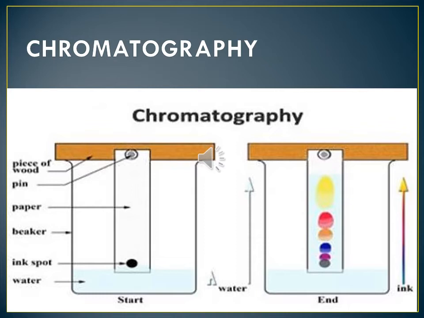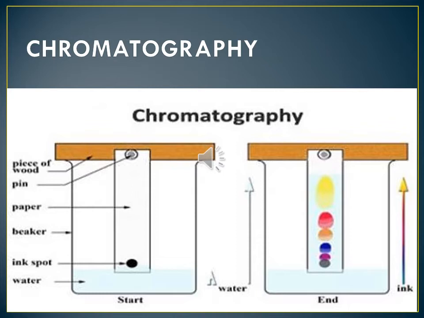As the solvent moves up the paper, the dyes are carried with it and begin to separate. They separate because they have different solubility in the solvent and are absorbed to different extents by the chromatography paper. They separate because they have different solubility, not the same solubility.